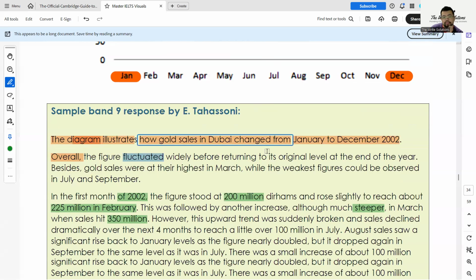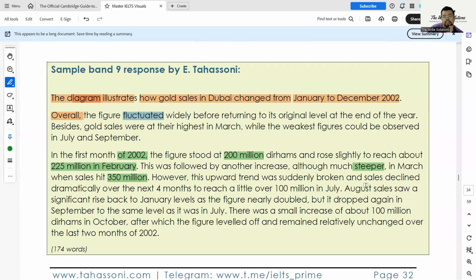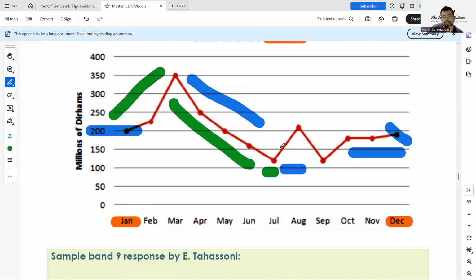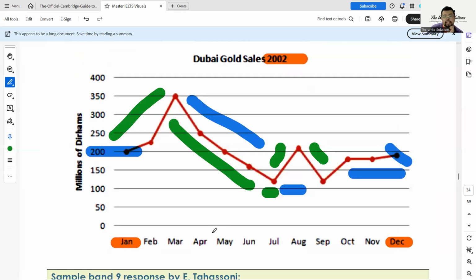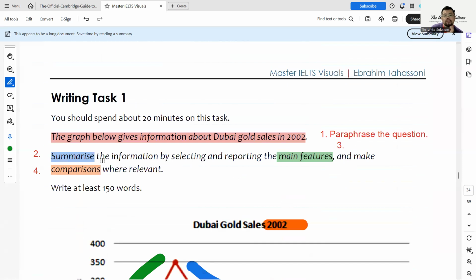We talked about that. Okay, August sales saw a significant rise, and it went back down again in September. Okay, there was a small increase, about 100 million in October, after which the figure leveled off and remained relatively unchanged over the last 2 months of 2002. So that's the vocabulary, okay? That's how you do it. Paraphrase, summarize, main features, comparisons.